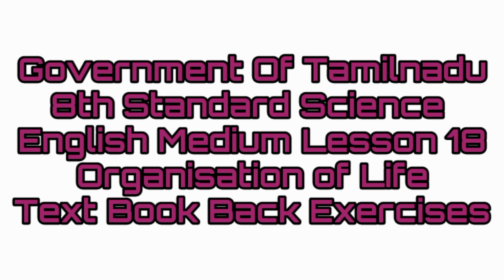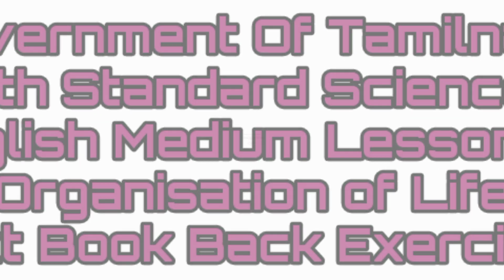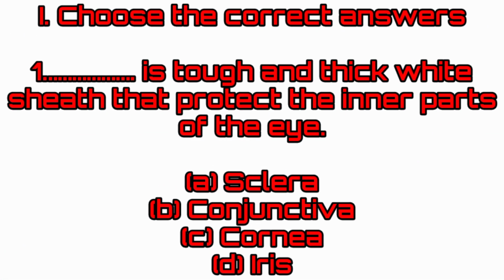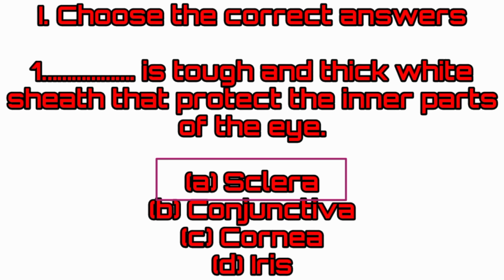8th standard English medium science, lesson number 18, organization of life, textbook back exercises. Choose the best answer. Dash is tough and thick white sheath that protects the inner parts of the eye. Answer: sclera. Sclera is tough and thick white sheath that protects the inner parts of the eye.